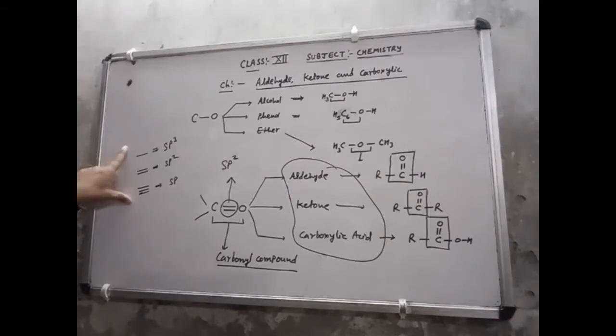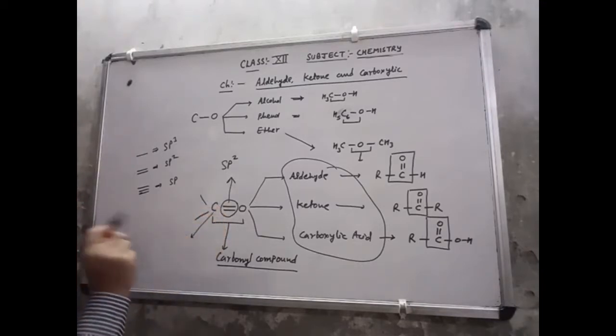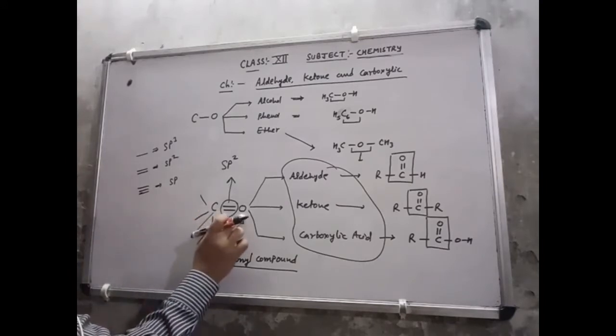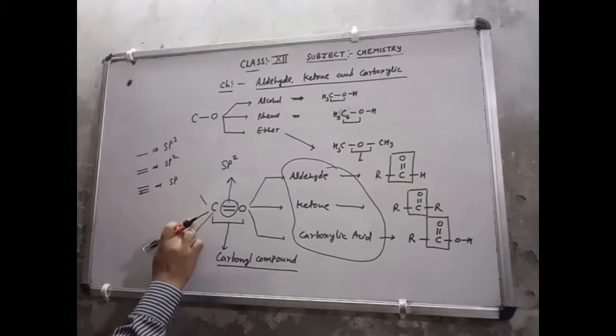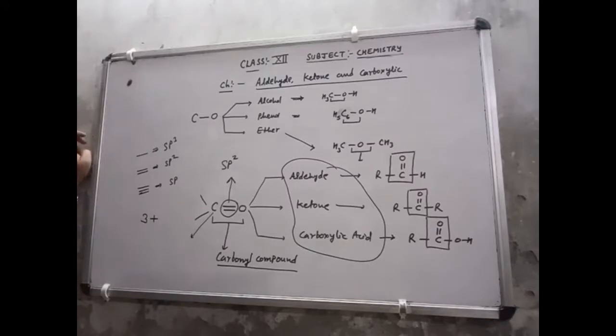The other way to find the hybridization: the central atom is carbon. How many atoms or groups are present around the carbon? One here, two here, three here, so 3 atoms are available. Is any lone pair available near the carbon?